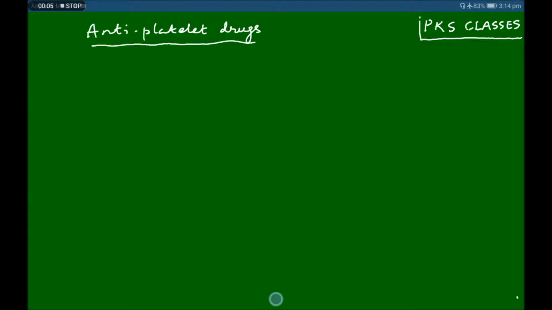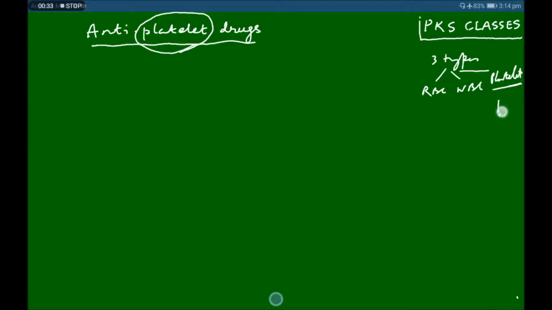Today we will study antiplatelet drugs. Platelet, as you know, is a type of cell present in the blood. In blood we have three types of cells: the RBC or red blood corpuscles or erythrocytes, the white blood cells or leukocytes, and platelets. And these platelets are useful in your blood coagulation.